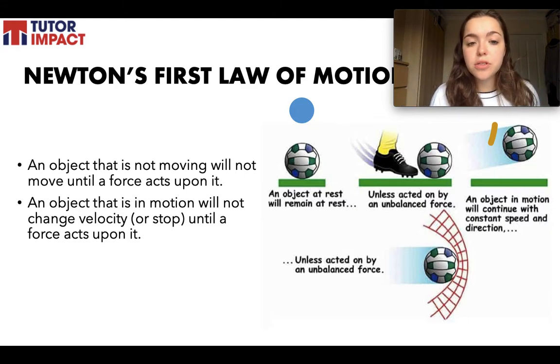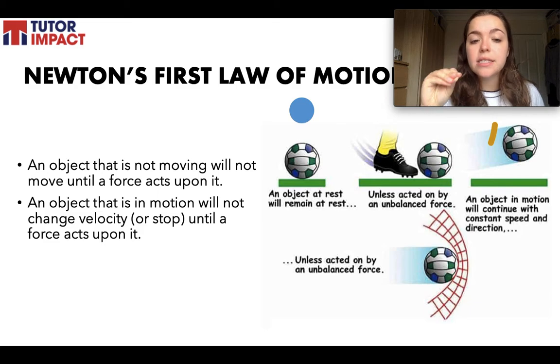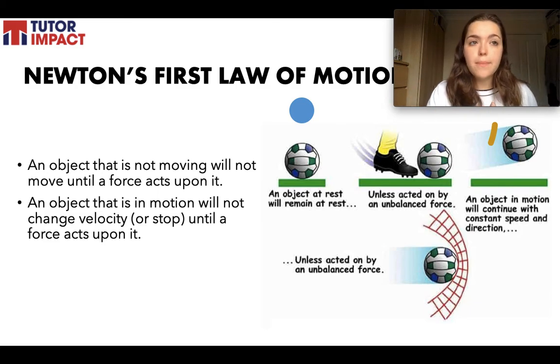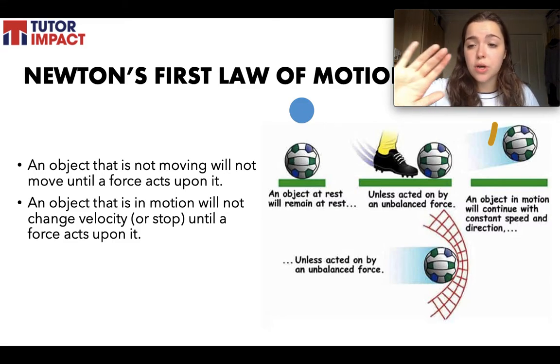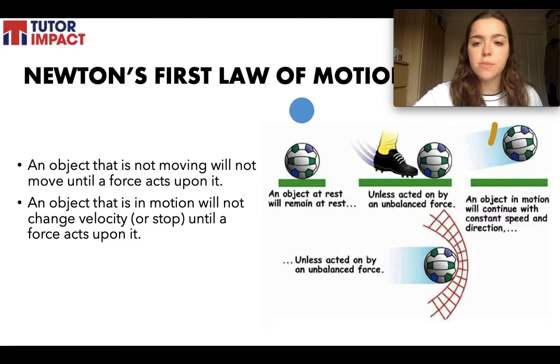This law is quite easy to remember if you think of the law of inertia, that basically whatever's happening, the status quo, will not change unless there is a force acting. But we have to remember friction and air resistance, forces that we don't necessarily see as much. We're not seeing a physical push, but it's there and we have to remember it.